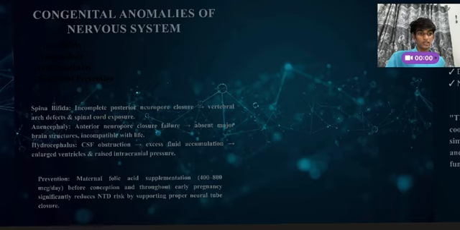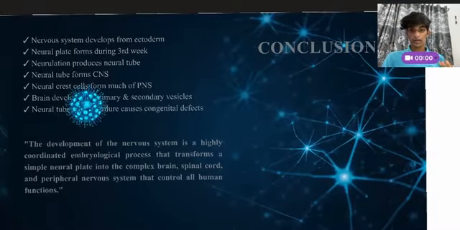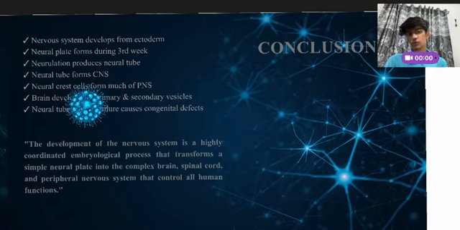The important point from this is that the best preventive measure is folic acid supplementation, which reduces neural tube defects. Now we can conclude: the nervous system develops from ectoderm, the neural plate forms during the third week, the neurulation process produces the neural tube, which forms the CNS, neural crest cells form much of the PNS, and the brain develops through many primary and secondary vesicles.